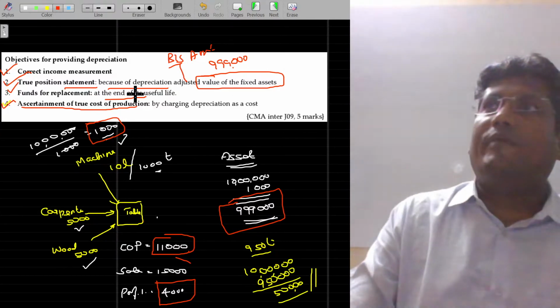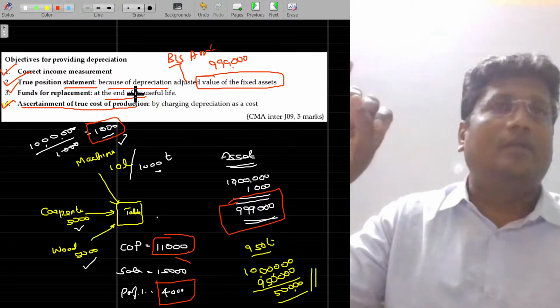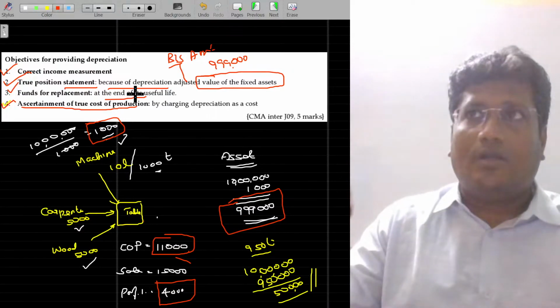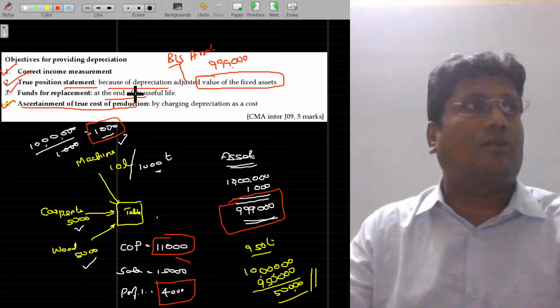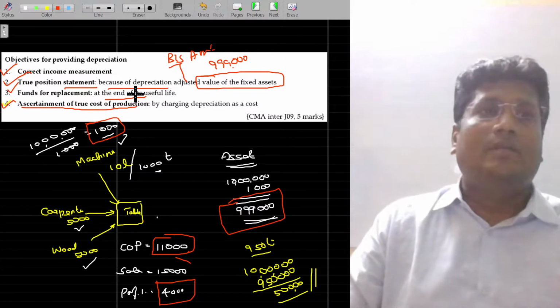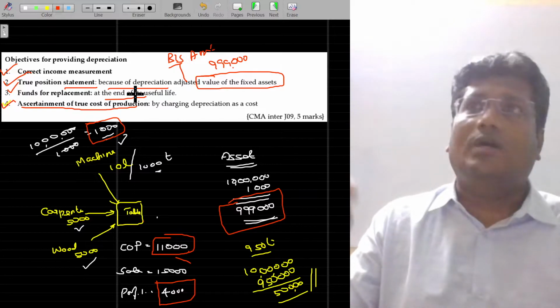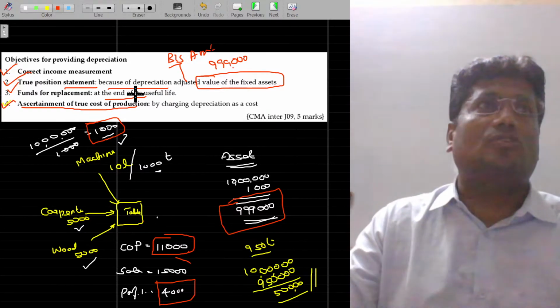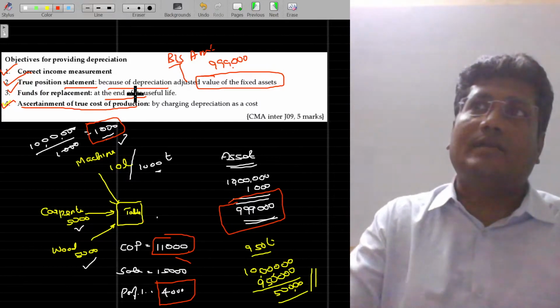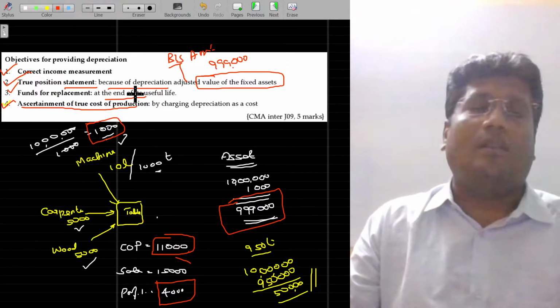Why do I provide the depreciation in the P&L account? Number 1, correct cost of production is to be calculated. Unless we find out the cost of production, income also cannot be calculated properly. Second, calculation of income is also possible only when we have the depreciation. Third, the financial report shows the correct value of the assets after the adjustments of the depreciation. Else, the assets could have been over inflated.